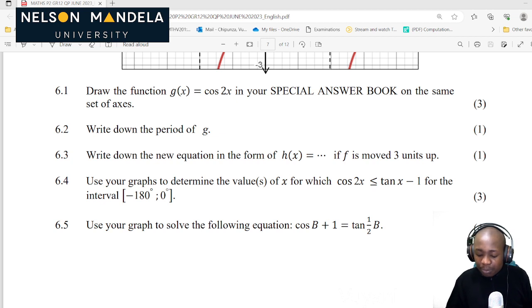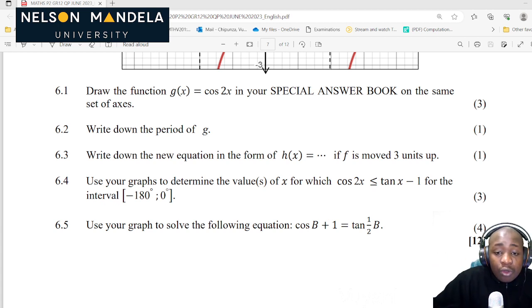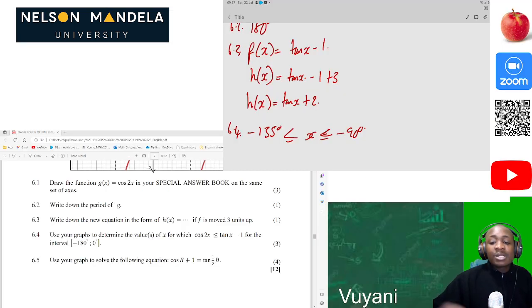When we look at the plots, we can see that negative 135 degrees is less than or equal to x, less than or equal to negative 90 degrees, because we are also given the interval from negative 180 to 0. Where on your graphs will you be able to see g of x less than or equal to f of x? I'm saying from negative 135 to this point, that's where they are only equal.